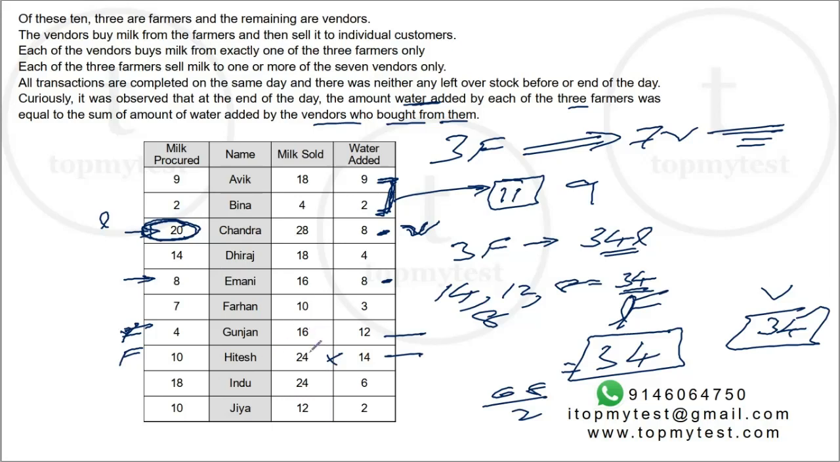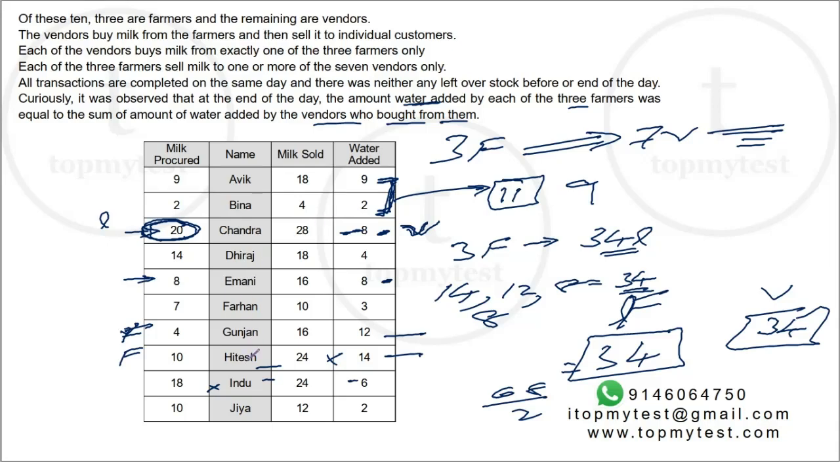Right. Now, the only people who sell 20 or more are Hitesh and Indu. Chandra cannot buy from Indu because the amount of water added by Chandra is more than the amount of water added by Indu. So, based on the earlier discussion, that is not possible. So, Chandra cannot buy from Indu. Can Chandra buy from Hitesh?